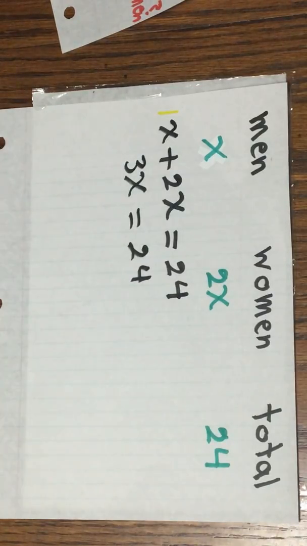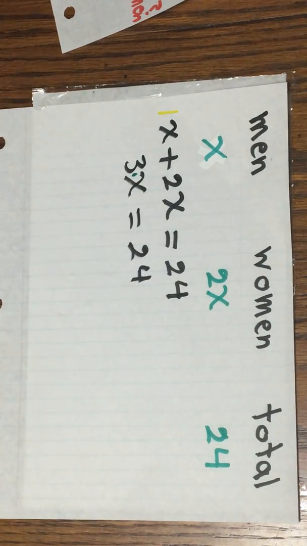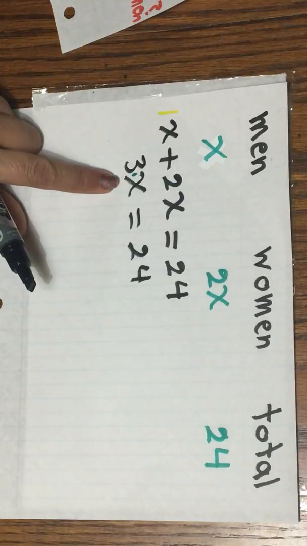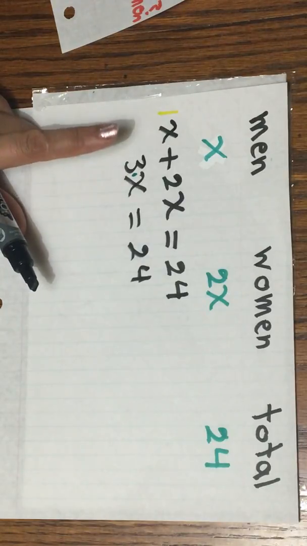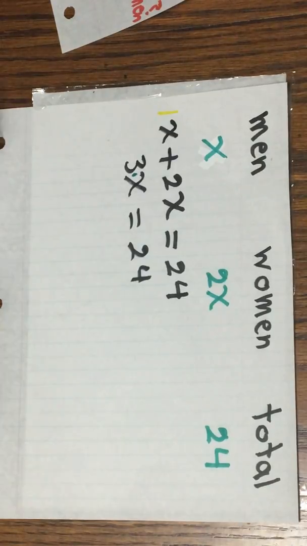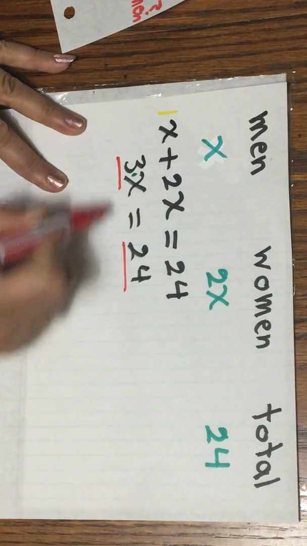I have 3 times x. So now I have to get rid of 3. The opposite of multiplication is division. Now I'm gonna divide both sides by 3.